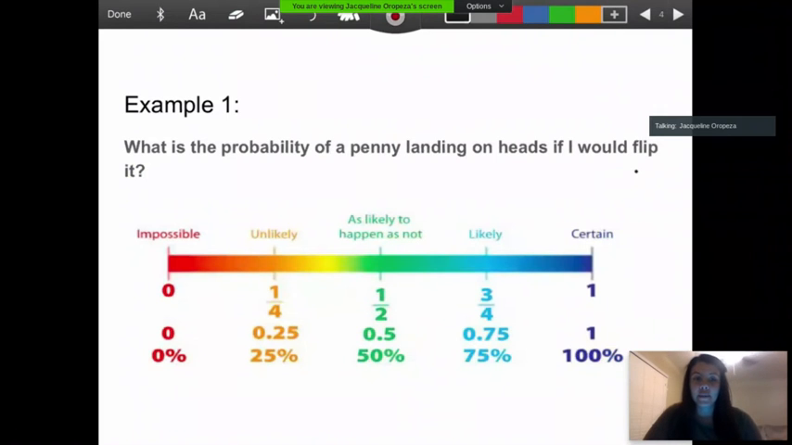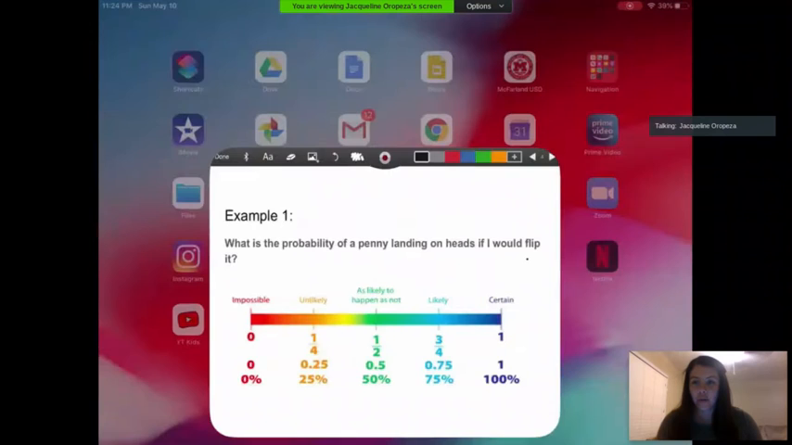Our first example says, what is the probability of a penny landing on heads if I would flip it? So we would have to pick one of those. So in your classworks, you're going to have a multiple choice. That's going to say impossible, 0.25%, 3/4, 100%. So you're going to have to pick the one that you think falls with that event. So let's look at what a coin would look like.